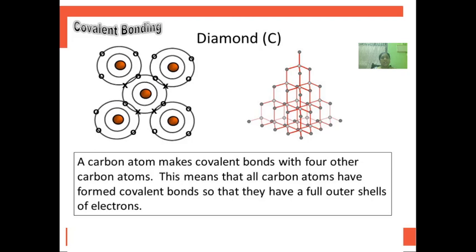This is the simple arrangement of bonding in the case of diamond. As we said, a carbon atom makes covalent bonds with 4 other carbon atoms, and all carbon atoms form covalent bonds so that they have a full outer shell of electrons.